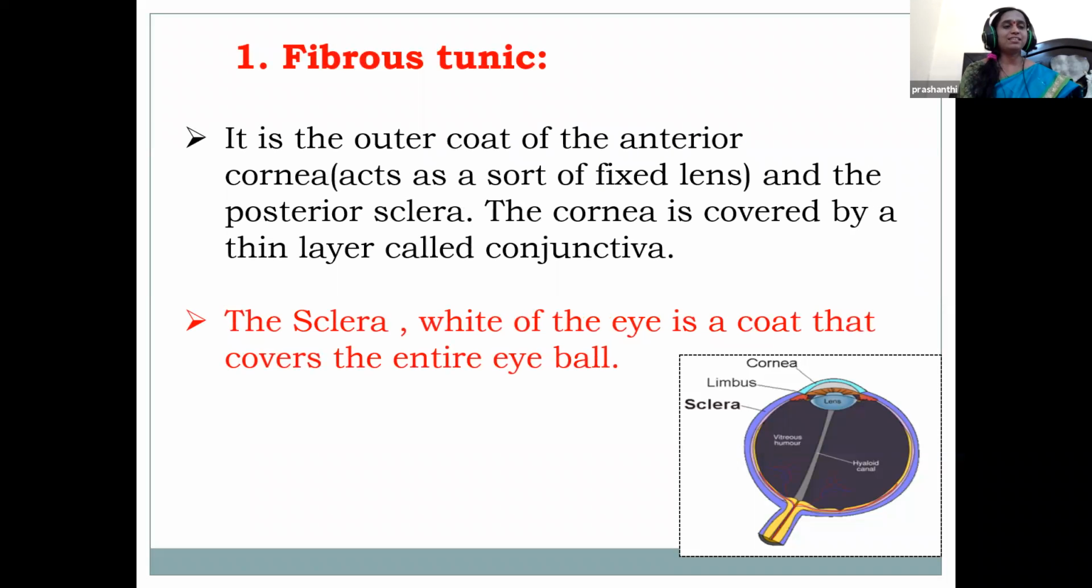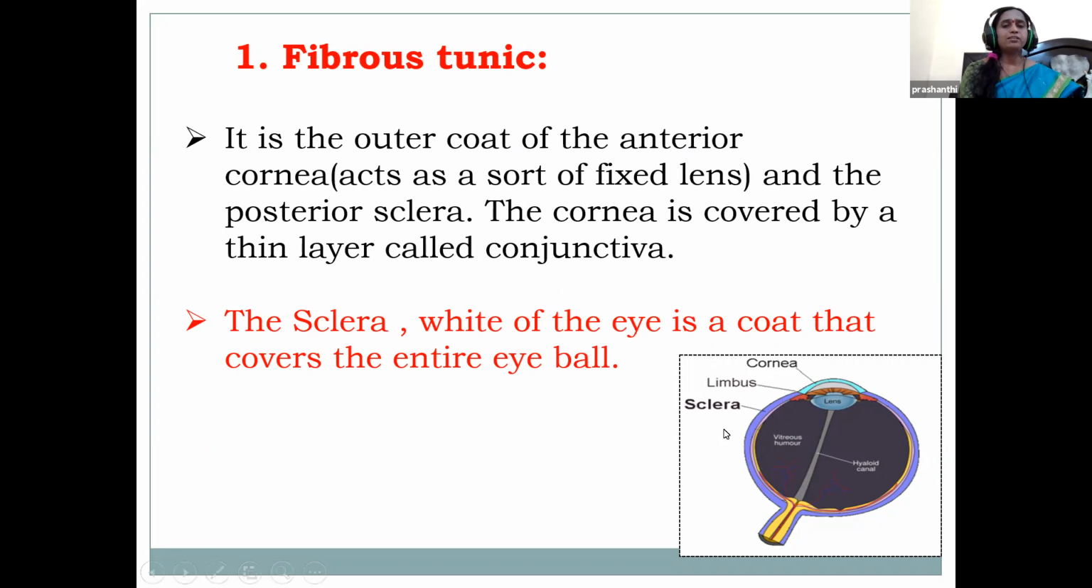The first layer in the eye, children, is the fibrous tunic. This is the outer coat, and it has the sclera and cornea. The cornea is covered by a thin outer layer called the conjunctiva, and the major part is the sclera. This is the white of the eye, and it covers the entire eyeball.